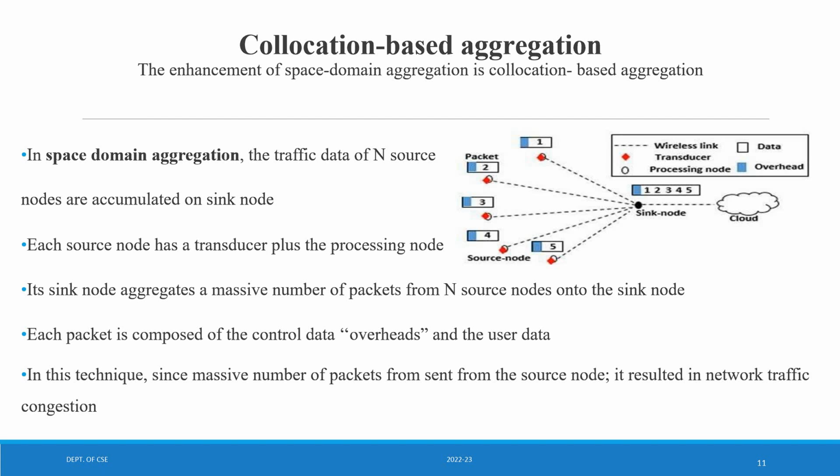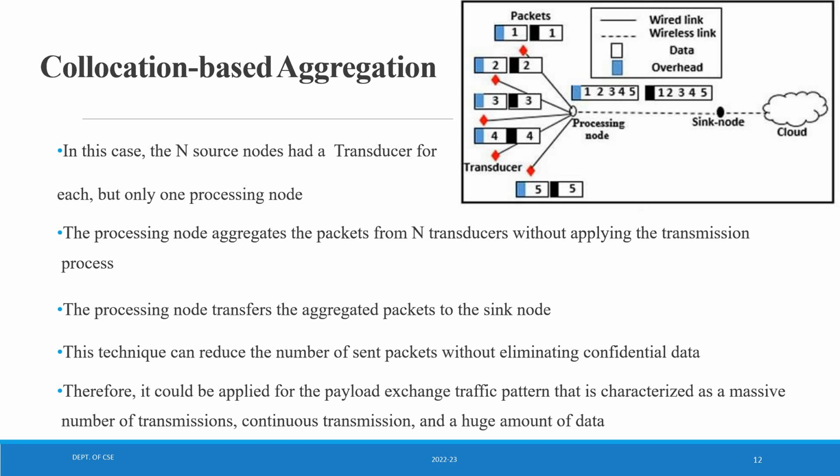Some further enhancement on the simple space domain aggregation gives collocation based aggregation. Here in collocation based aggregation, there will be a single processing node, whereas in space domain aggregation we saw each transducer had its own processing node. Here a single processing node will have multiple transducers connected to it. So in this case the n source nodes each have a transducer, but there is only one processing node. The processing node aggregates the packets from n transducers without applying a transmission process, so multiple transducers to a single processing node.